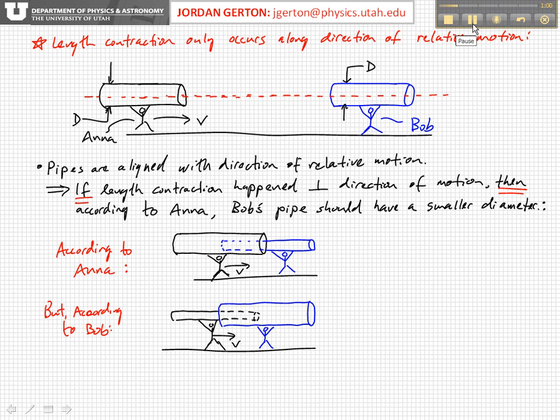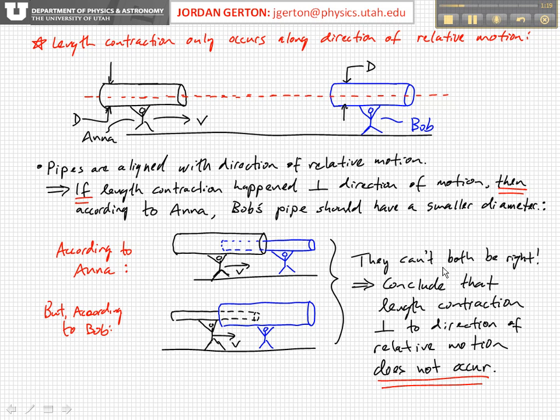But remember, the situation is symmetric. So according to Bob, Anna's pipe looks like it has a smaller diameter and will fit into his pipe. So Anna thinks Bob's pipe will fit into hers, and Bob thinks Anna's pipe will fit into his. Okay, so Anna and Bob both can't be right, because clearly there's a paradox there. They can't both be right.